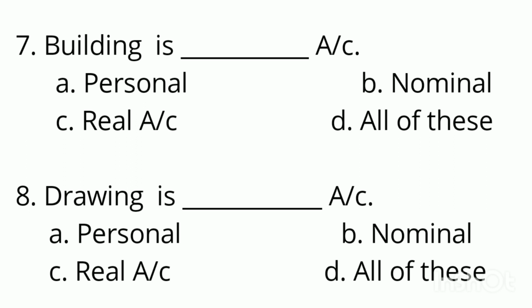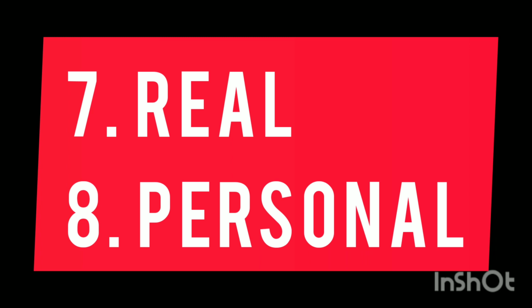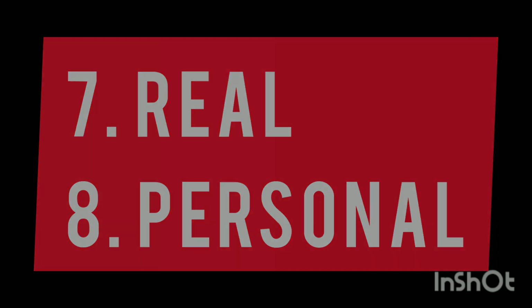Building is dash account and drawing is dash account. So building is asset and drawing is made by owner. So in seventh, answer would be real account. And in eighth, drawing is made by owner, so drawing would be personal. So in answer 7, real account will come, and in 8, personal account will come. Because building is asset, so it is real account.